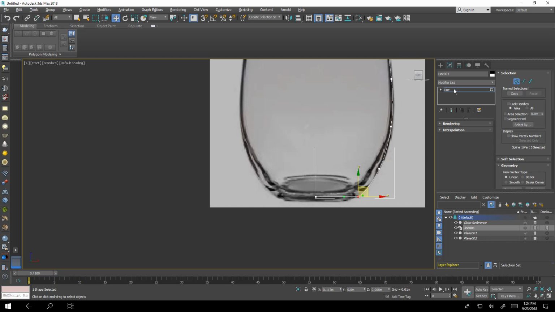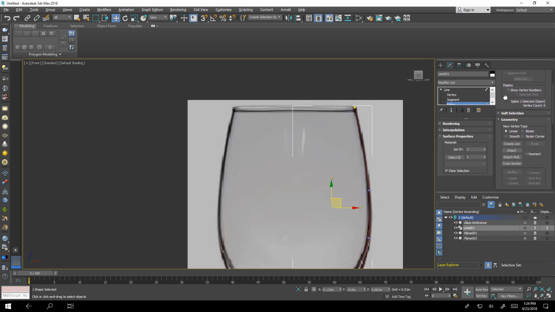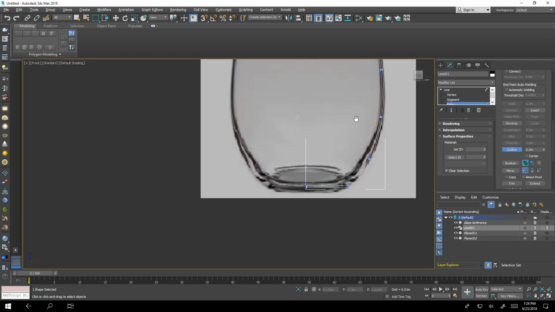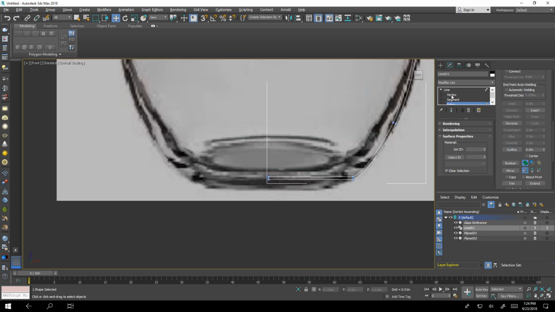Okay. Next, we will select the spline sub-object and go for outline to make an offset to give thickness to the glass. Okay, maybe that's enough. And as we can see from the image here, the glass is being thicker, so we will move it a little bit. Okay, so easy, no problem at all.